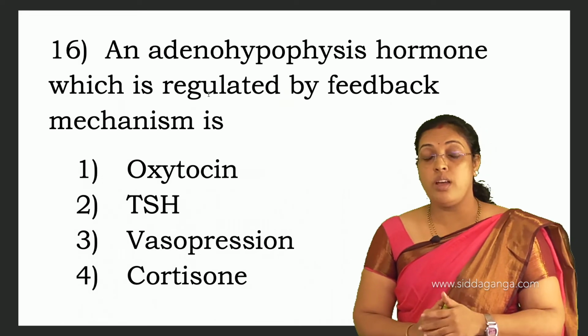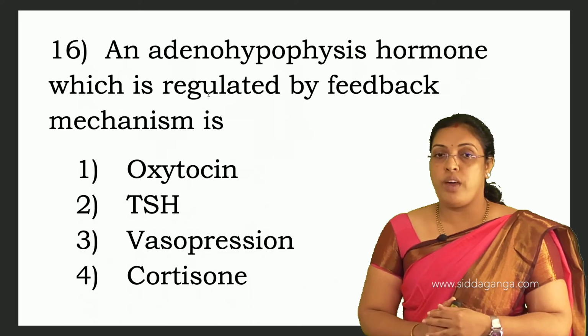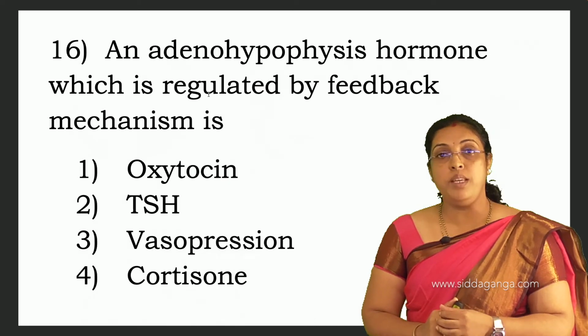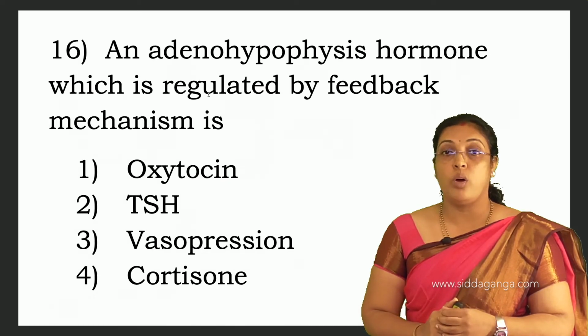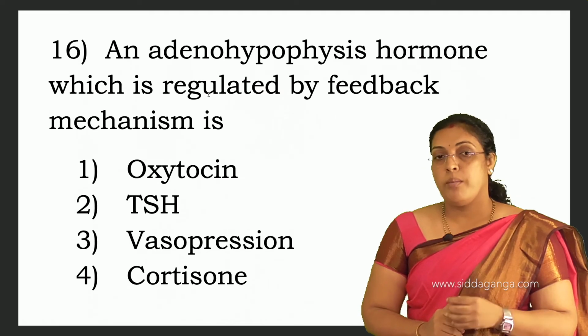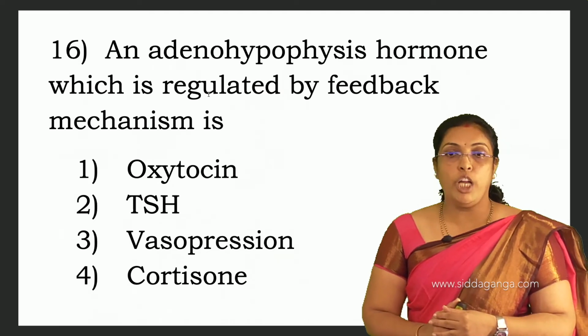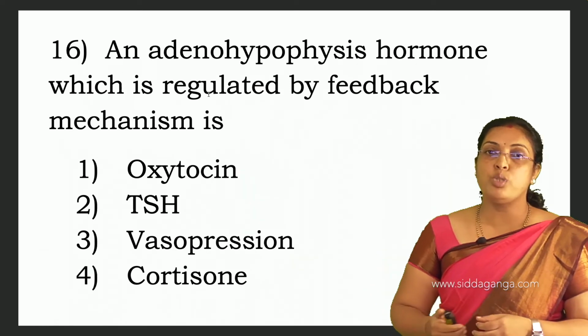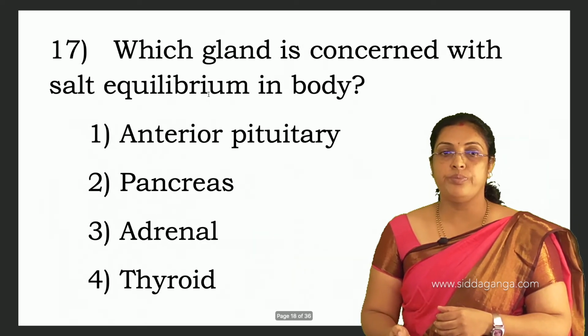If the question were a neurohypophysis hormone regulated by feedback mechanism, you should go with oxytocin. But here they asked adenohypophysis, so the answer is second, thyroid stimulating hormone.